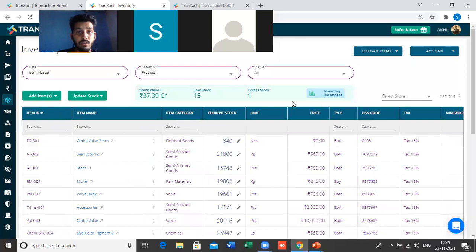You will see every single thing here. You will see the current stock on the inventory page, and the stock value is showing. It will automatically calculate on the basis of FIFO, first in first out. You will see the low stock, high stock, and excess stock. So how is this coming?